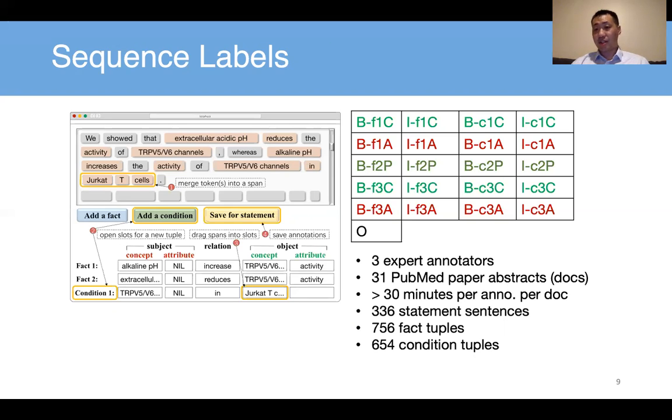Condition is very important. It's an essential role in the statements. Our scientists, when they write the statements, try to be really precise and accurate. So we always write down the condition if there's any condition.